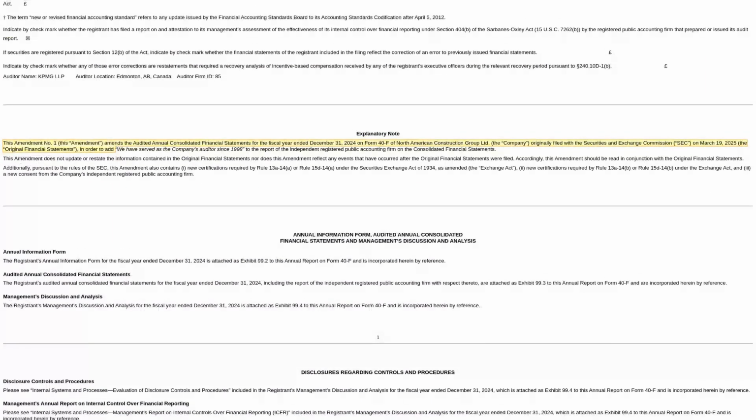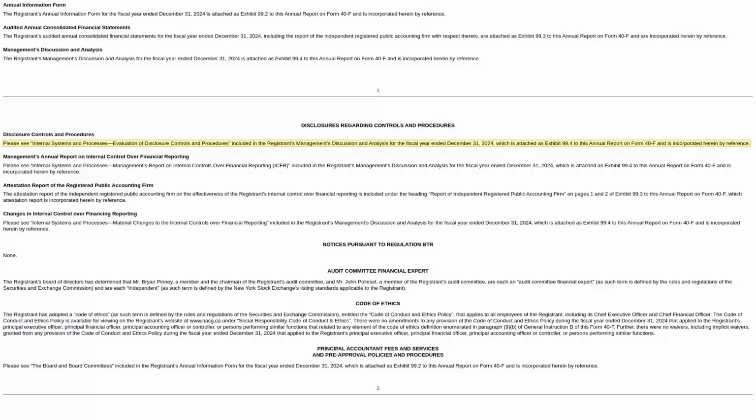The financial statements are where we really get into the numbers. These statements have been checked by an independent auditor, in this case KPMG. They give you a picture of the company's financial health, including their assets, liabilities, income, and expenses. Then we have the management's discussion and analysis, or MD&A. This is where the company's management gets to explain their performance, discuss trends, and highlight challenges. It's their chance to tell their side of the story.